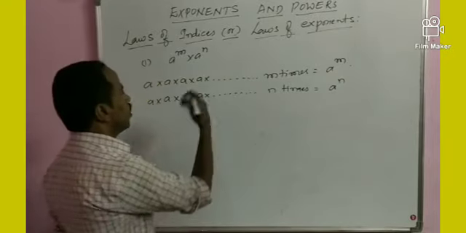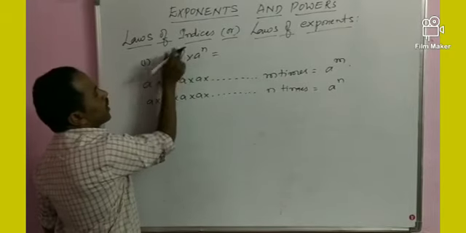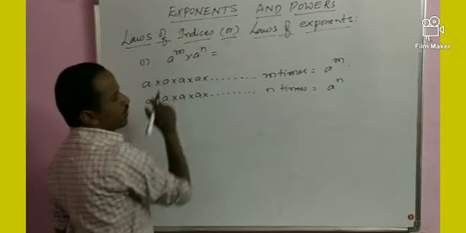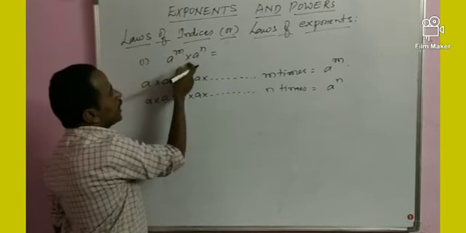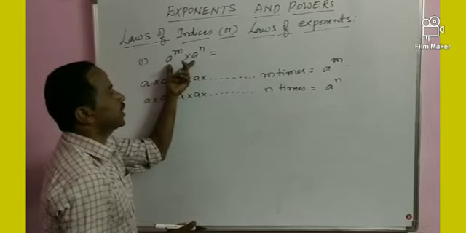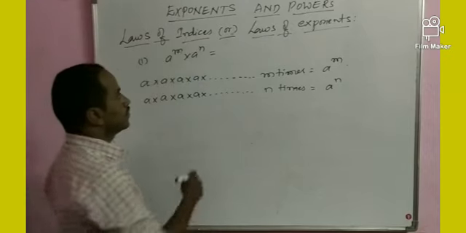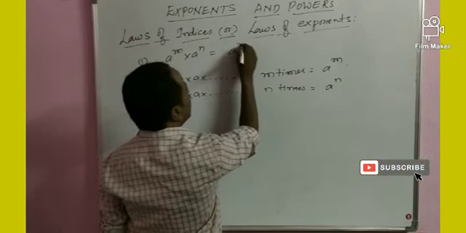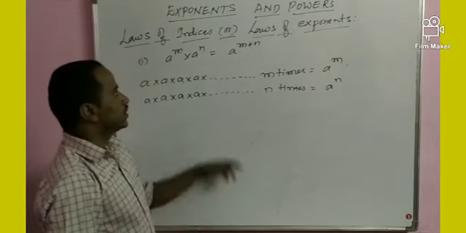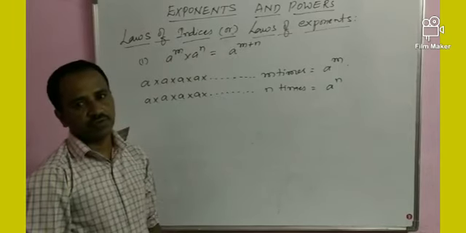Listen. Now coming to the point. A to the power of m into a to the power of n. Here, what do we observe? Bases are equal. When bases are equal, power should be added. So it can be written as a to the power of m plus n. This is the first formula.